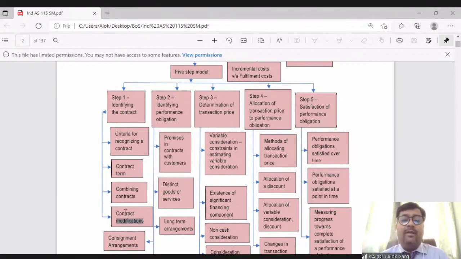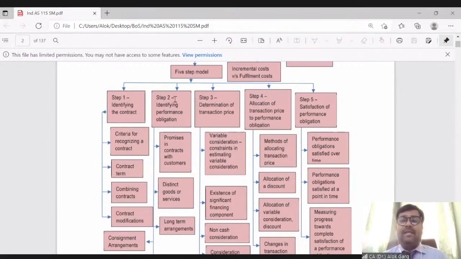The fourth part we will discuss is when a contract has been modified. For example, earlier the contract was for 10 subjects. Now the scope of the contract has been increased to 12 subjects. So if there is a change in the existing contract, how do we deal with those modifications? In step 1, we'll talk about these 4 aspects.